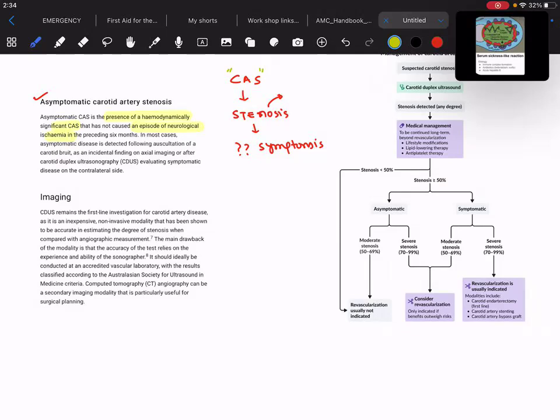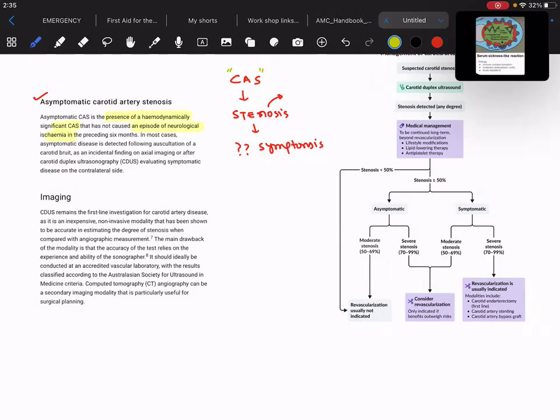Therefore, you go for Doppler ultrasonography, where you will see the plaque in the carotid artery. Eventually the patient is having stenosis, and with the help of ultrasonography, you will measure the stenosis, the percentage or the amount of stenosis.